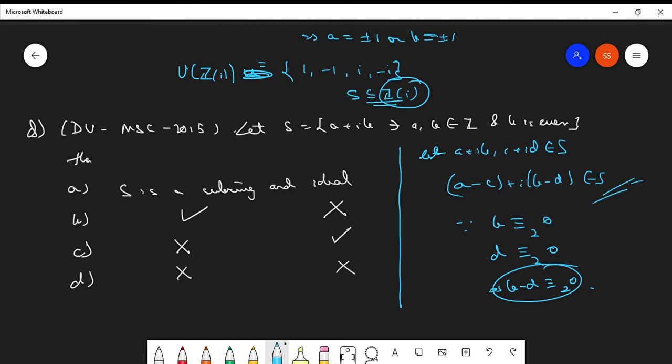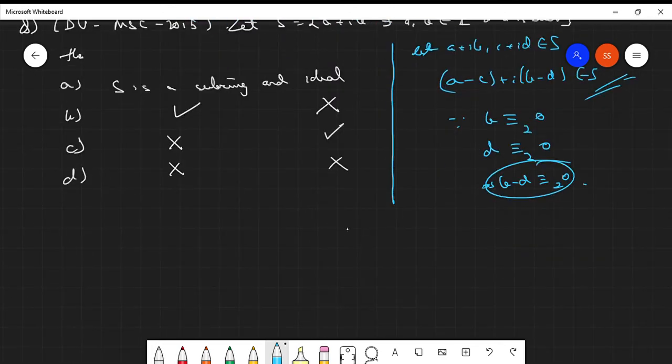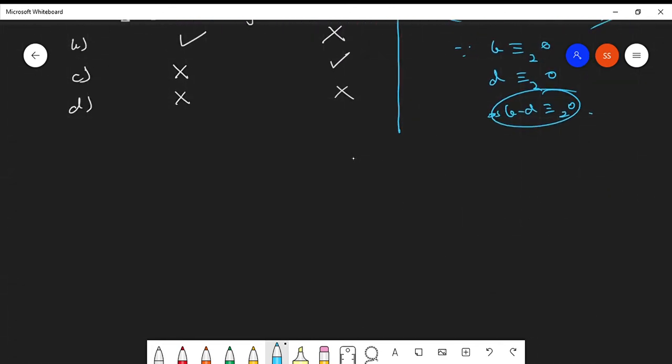What can you say about the condition of ideality? So let a plus ib belong to S and c plus id belong to Z[i]. Here a is an odd number, here c is an odd number.